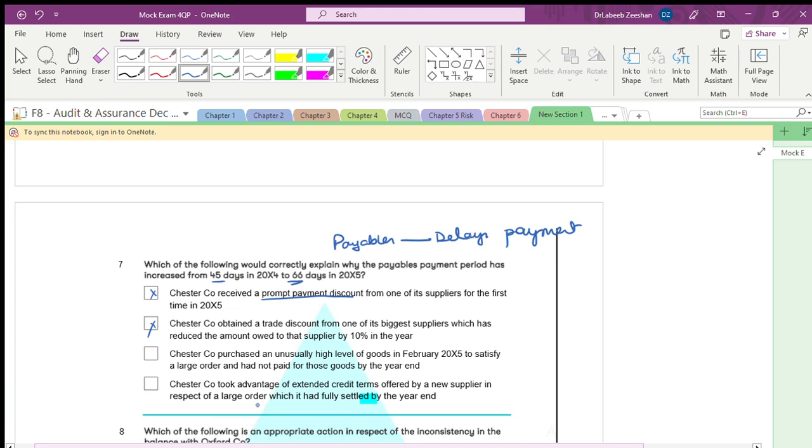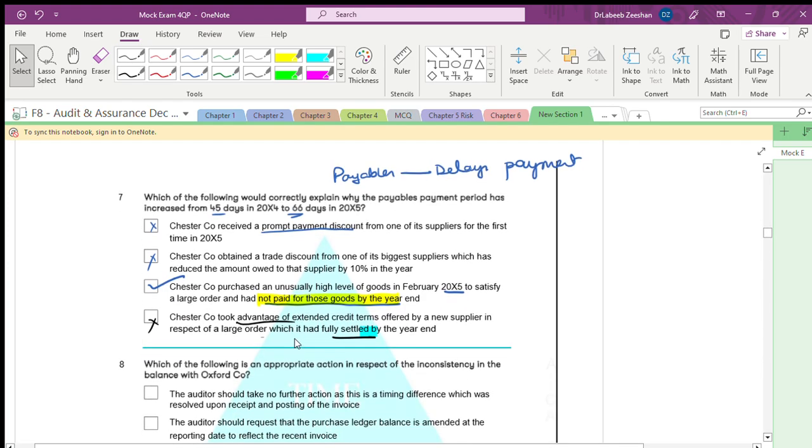Chester purchased an unusually high level of goods in February and a large order has not been paid for those goods. If it is not paid, the number of payable days will increase. Chester took advantage of extended credit offered by a new supplier in respect of a large order which has been fully settled. If you are doing that, then it will not. The answer is C.